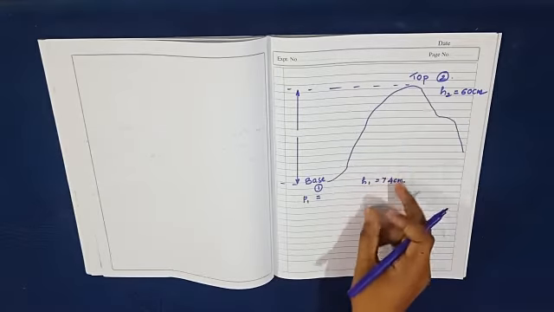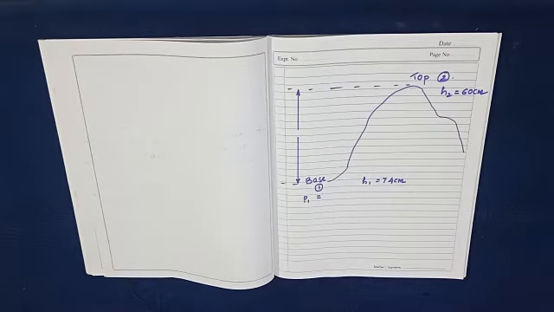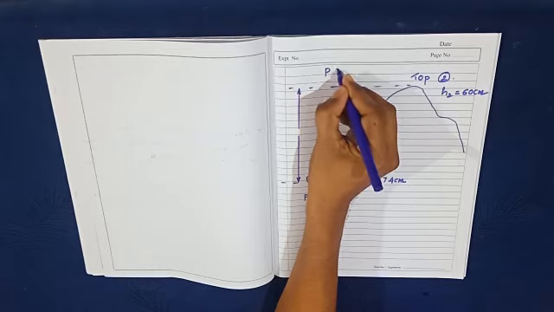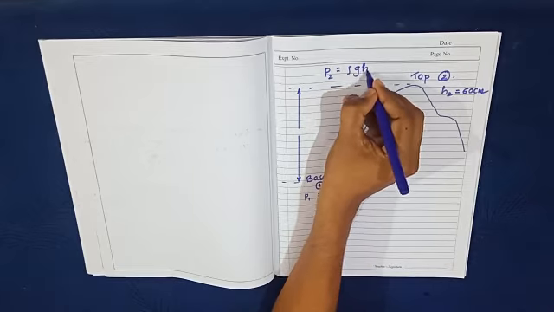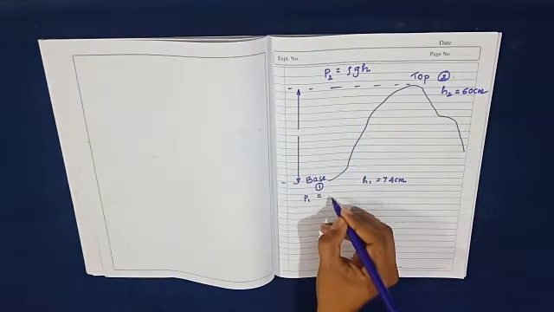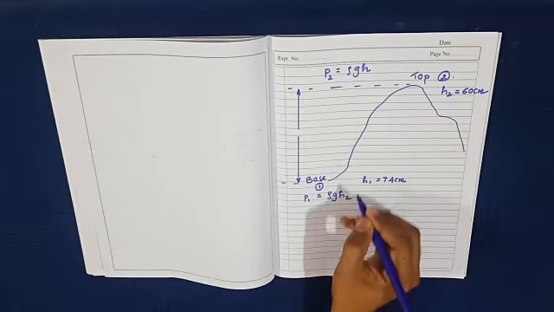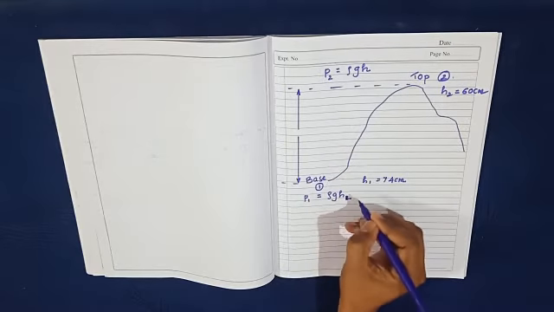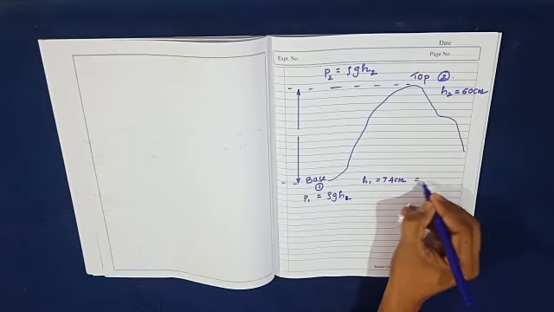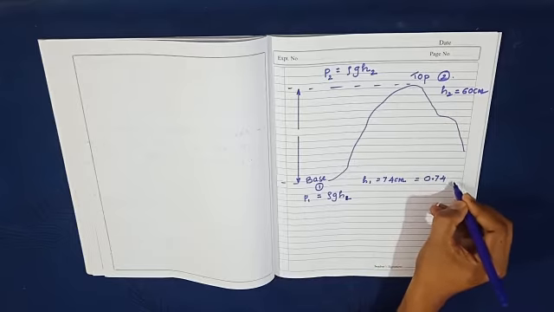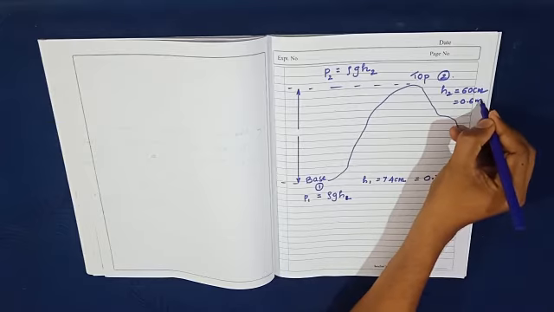From this barometer height you can find the pressure at the base as well as the pressure at the top. The same equation we are using: P is equal to rho G into H. The only change here is the height: H1 here and H2 there. H1 and H2 are given in centimeter, which you have to convert into meter: 0.74 meter, and here it is 0.6 meter.